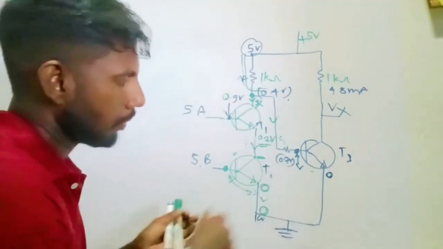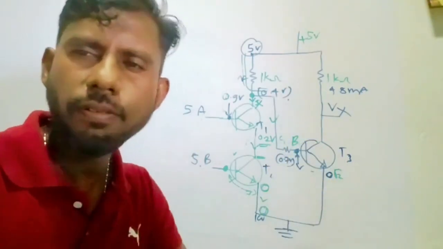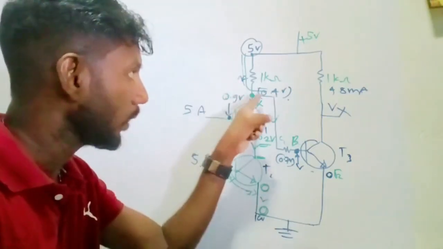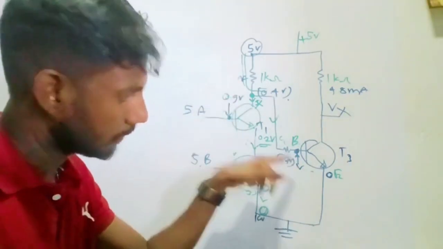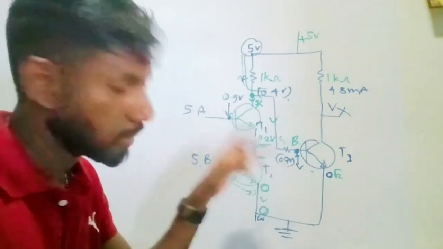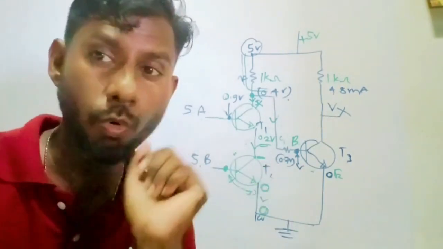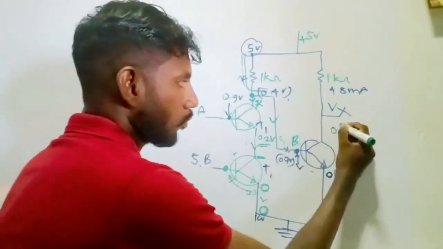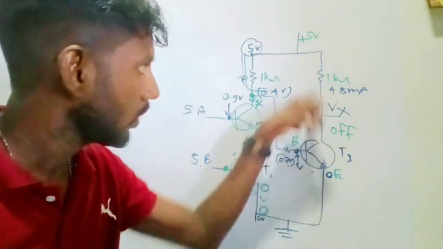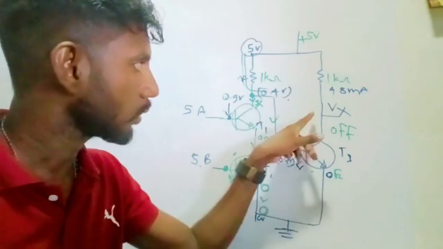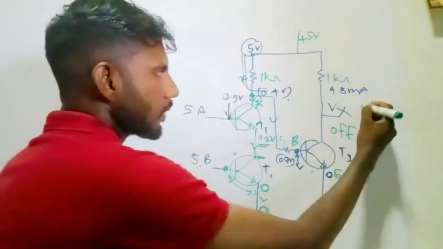The required amount to pass through this BE junction is 0.7, but the potential we have here is 0.4. So that is not forward bias. The potential is not enough. That means the transistor is in cutoff region, it's off. If this is in cutoff region, you know that no current, no IC passes through it. So the potential here is 5. No current passes through it. So the potential here, Vx, has to be 5. So it's 5 volt.